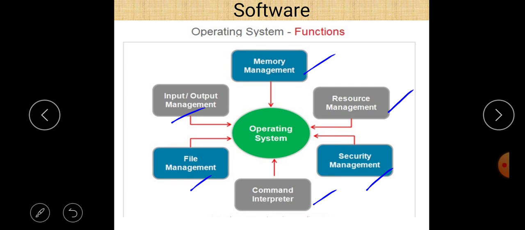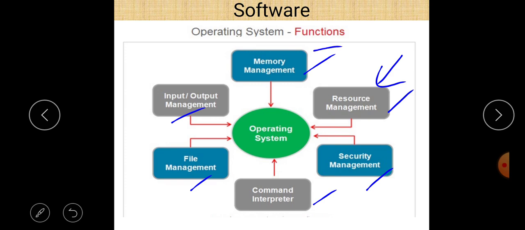Different types of resources are there in our computer system. So the resource management is also done by the operating system. Different hardware or software parts work as a resource, and the operating system decides which resource is used for which purpose and for what period of time. So this type of management is also done by the operating system.